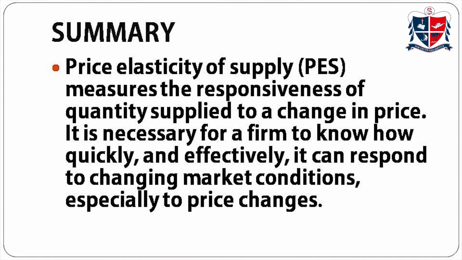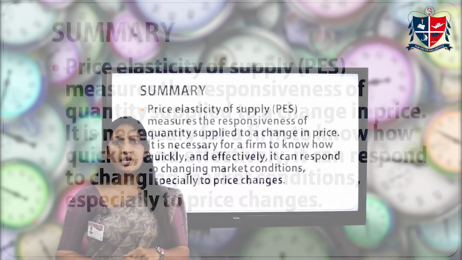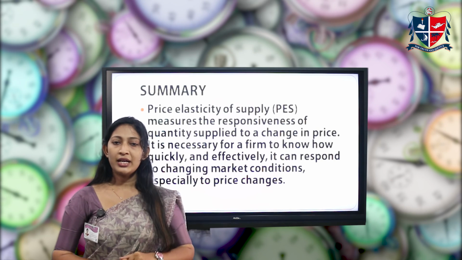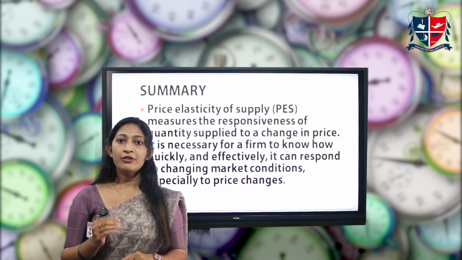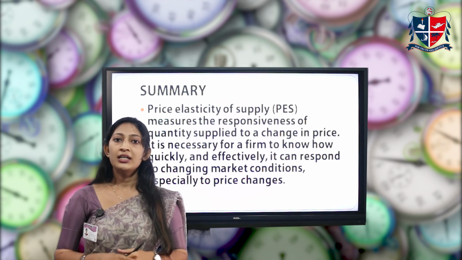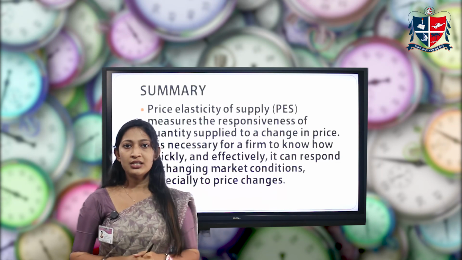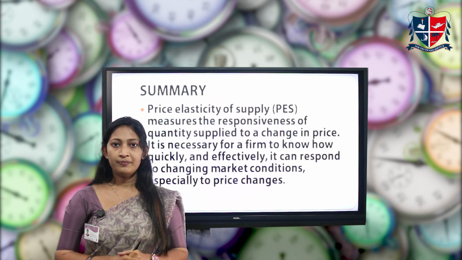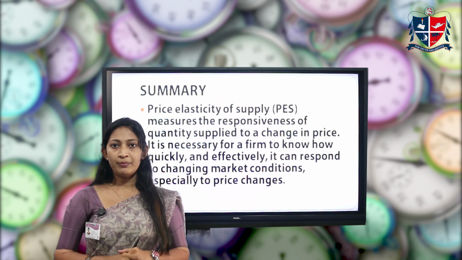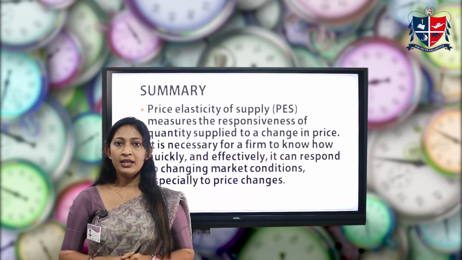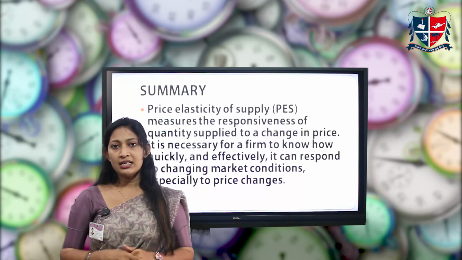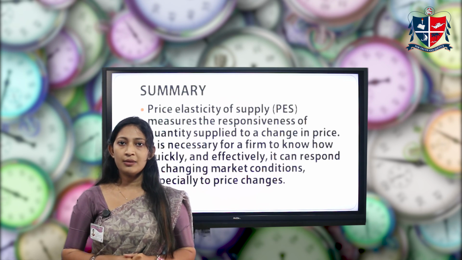Let us summarize what we have discussed so far. The elasticity of supply is the degree of responsiveness of quantity supplied to a change in price. It is necessary for a firm to know how efficiently or effectively to respond to economic changes and market conditions, especially price changes. There are 5 degrees of measuring the elasticity of supply. They are perfectly elastic supply, perfectly inelastic supply, unitary elastic supply, relatively elastic supply and relatively inelastic supply.